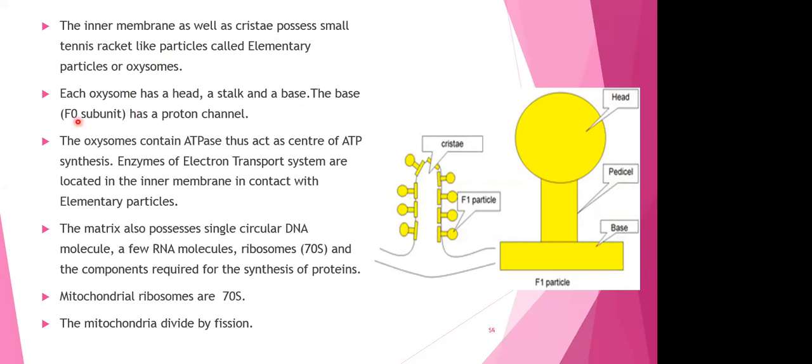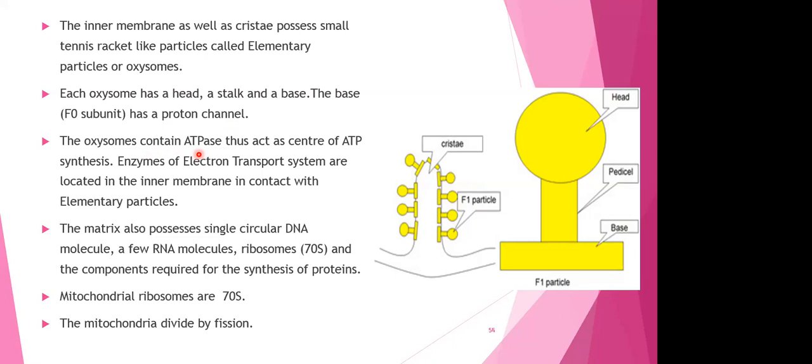The base, that is the F0 subunit, has a proton channel. We saw that the H plus was moving through that particular region, which is called the proton channel. The oxysome contains ATPase, thus acts as an ATP synthesis site. Therefore, this is also called your ATP synthetase. ETS में हमने जो fifth वाला complex देखा था, right?